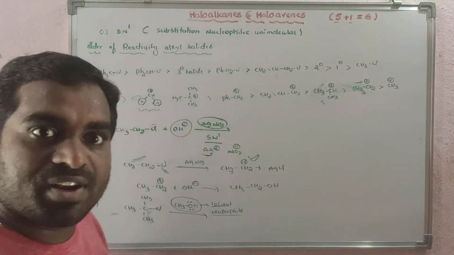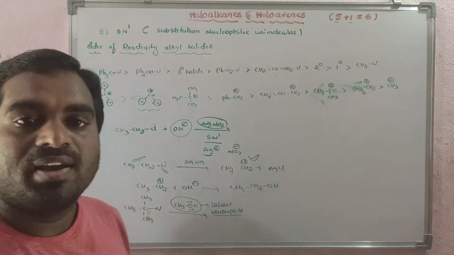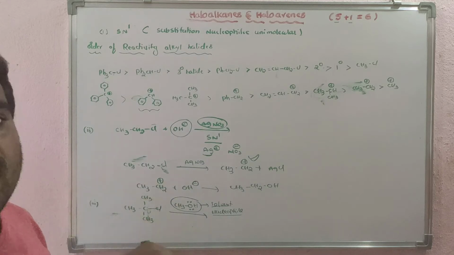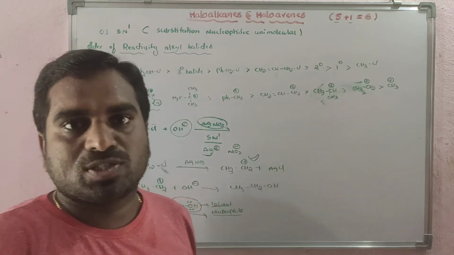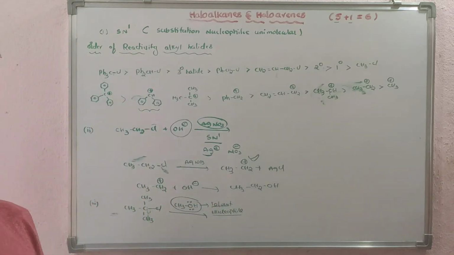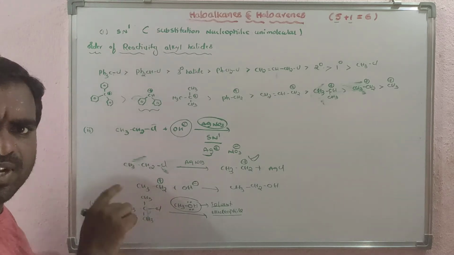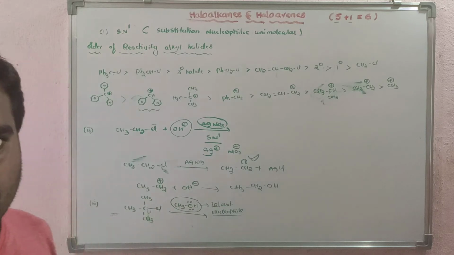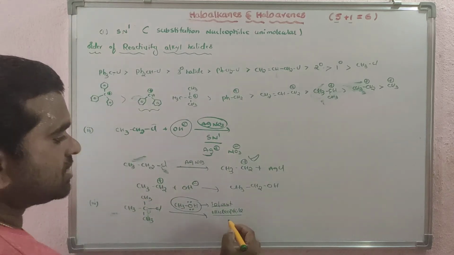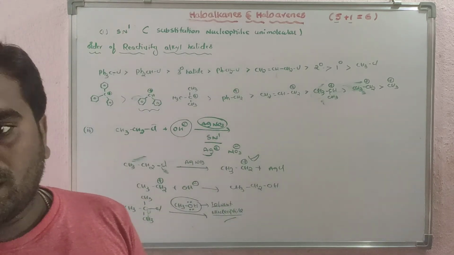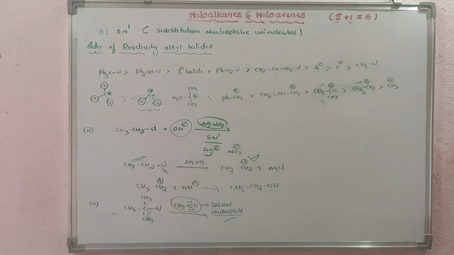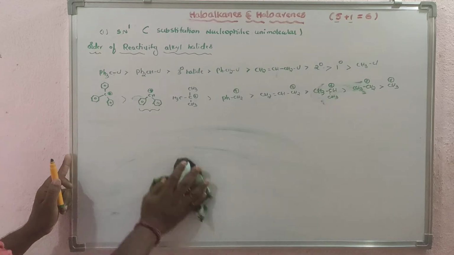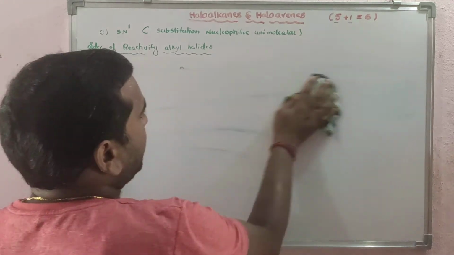Whenever the solvent acts as a nucleophile in a reaction, that type of reaction we call a solvolysis reaction. And 99% of solvolysis reactions follow the SN1 mechanism. Clear here? So this you also have to remember. And the next one is we have to discuss the energy profile diagram.